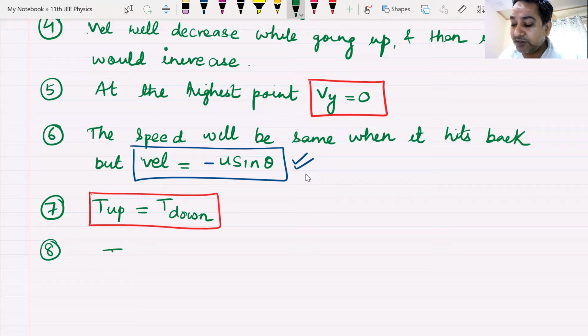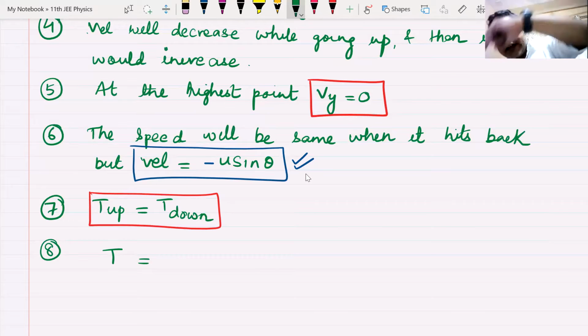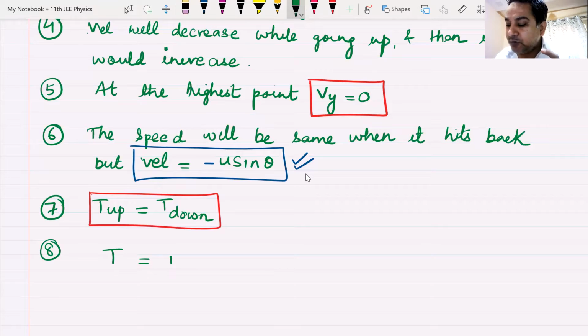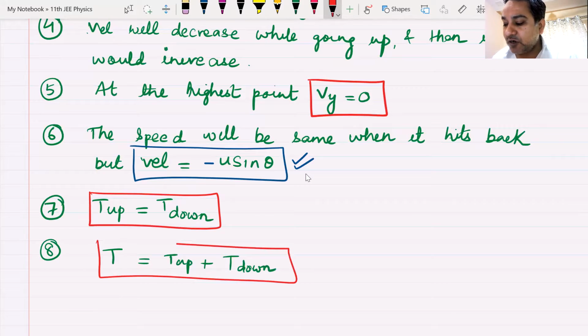What will be the total time of flight? Time of flight means the time it remains in air. What will be total time of flight? It will be equal to time taken to go up plus time taken to come down.